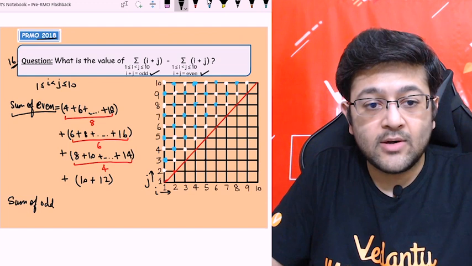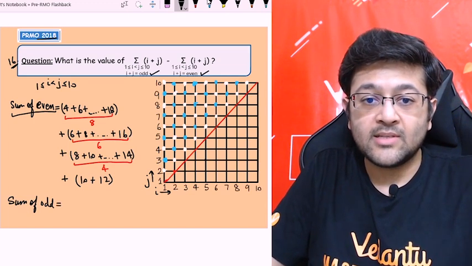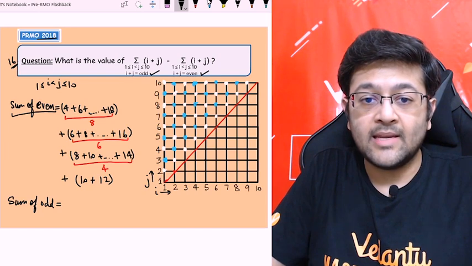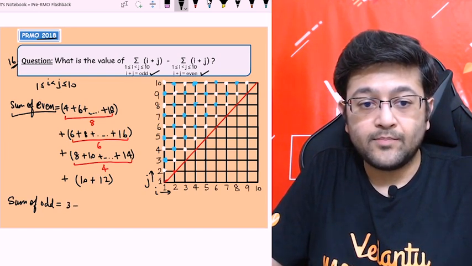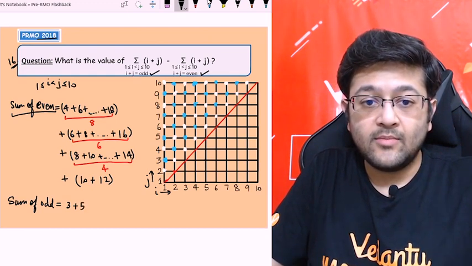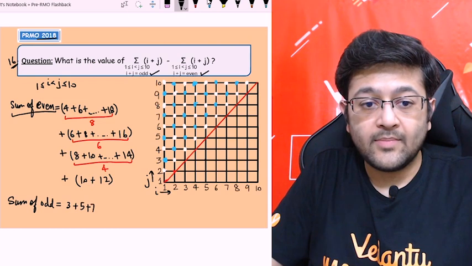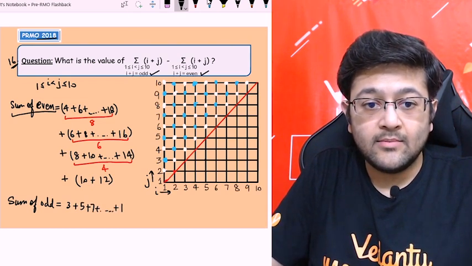Let's see the sum of odd terms. In a similar way, let's start with the white dots, right? The first diagonal line above the red line, that is 2 plus 1, starts from 3. The next term will be 3 plus 2, 5, and then 4 plus 3, 7, and so on up to the last term, 10 plus 9, 19. Okay, this is the first sum.